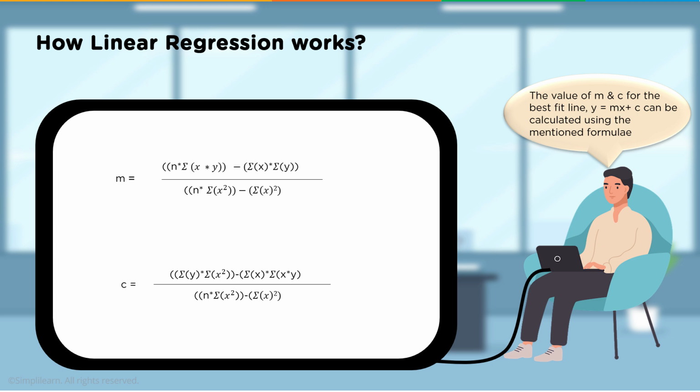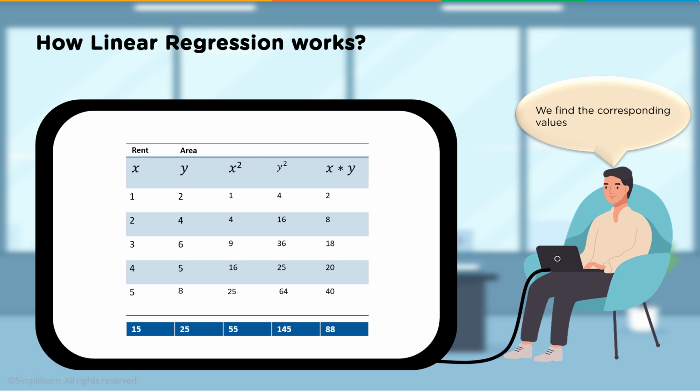So if you're using one linear regression model, this is how this one works. There's other linear regression models based on different math. And so you'd have to be aware when that math changes and how that changes the model. We find the corresponding values. So in this case, if you're going to break this up and you're building your own model instead of using the one in R, you would have your rent, you would have your area, you would find your rent squared, your area squared, and your rent times area.